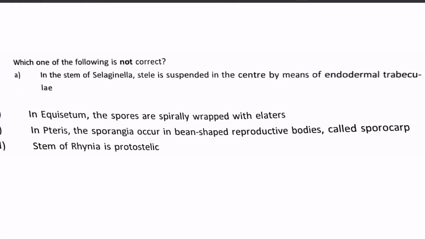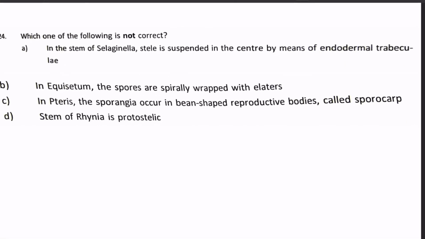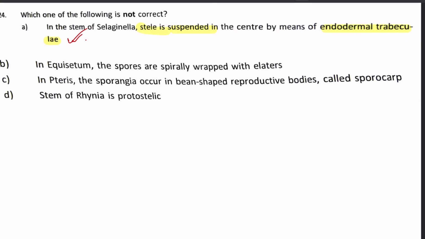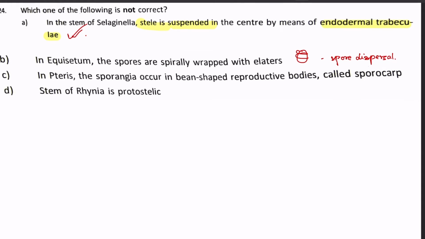Next question, which one of the following is not correct? In the stem of Selaginella, stele is suspended in the center by means of endodermal trabeculae. It's a very unique character of Selaginella, so this one is correct. Next is, in Equisetum, the spores are spirally wrapped with elaters. Spore dispersal in Equisetum is very unique, because elaters wrap around them very tightly and help in dispersal. C. In Pteris, the sporangia, which occur in bean-shaped reproductive bodies, are called sporocarps.